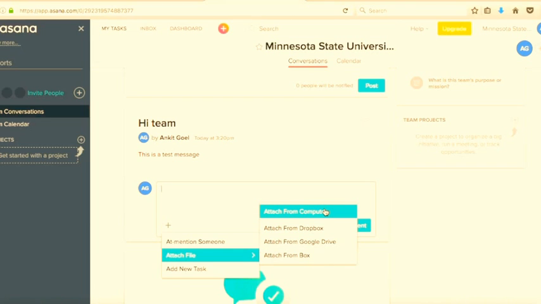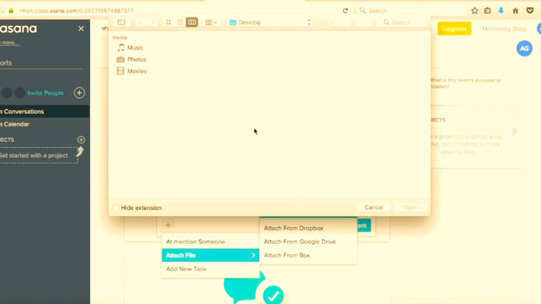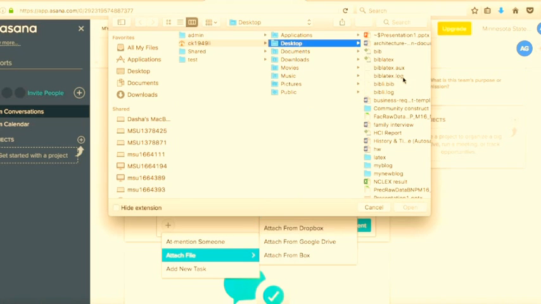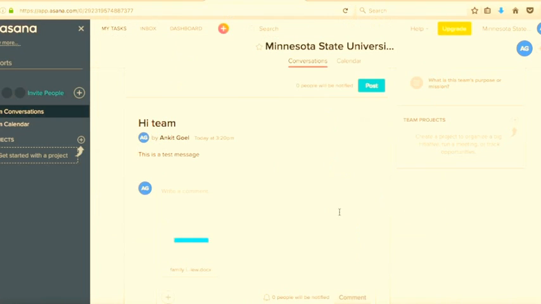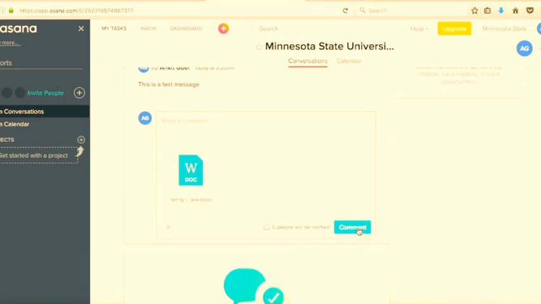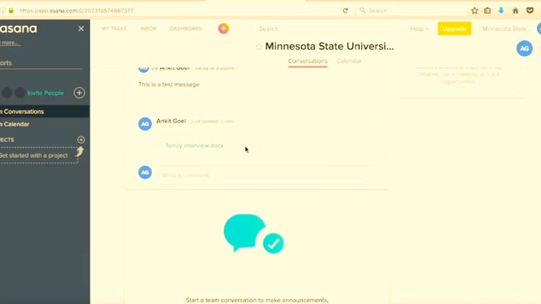Just for an example, let me attach a file from computer. Asana lets you attach various kinds of files. I'll just do a Word file and open, and the file is attached now. If I comment here, this file is in the comment box.